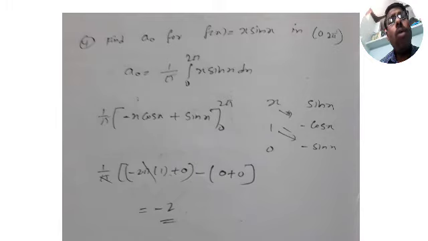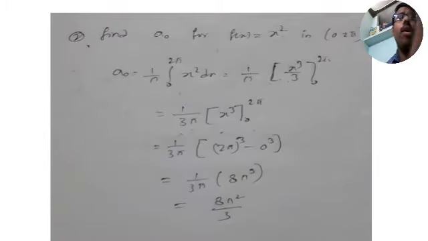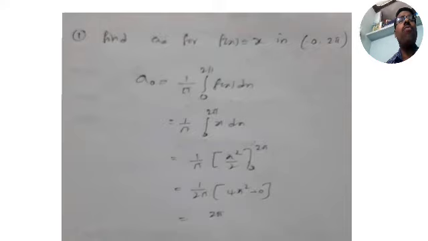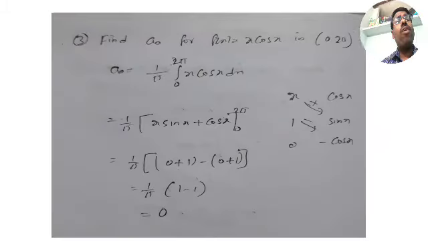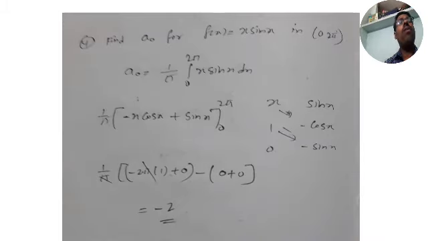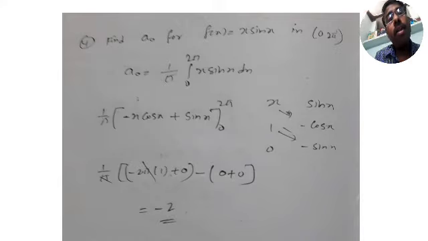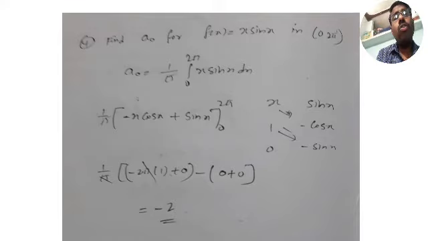So this is how we find a naught. I gave you 4 problems on a naught: for the functions f of x is equal to x, f of x is equal to x square, f of x is equal to x into cos x, and f of x is equal to x into sin x. 4 problems to find a naught. All these are previous questions for 3 marks. So now let us go to the other problems.